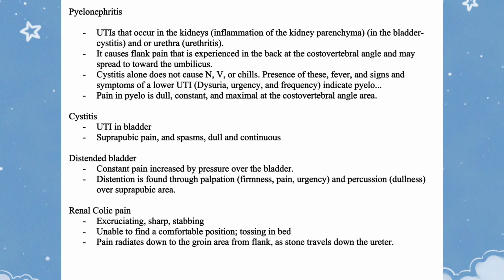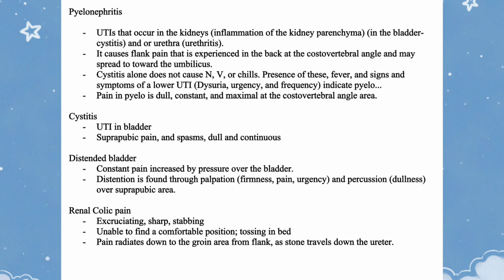Pyelonephritis. UTIs that occur in the kidneys, inflammation of the kidney parenchyma, in contrast to the bladder, cystitis, and or urethritis. It causes flank pain that is experienced in the back at the costovertebral angle and may spread toward the umbilicus. Cystitis alone does not cause nausea, vomiting, or chills. Presence of these, fever, and signs and symptoms of a lower UTI, dysuria, urgency, and frequency indicate pyelo. Pain in pyelo is dull, constant, and maximal at the costovertebral angle area.